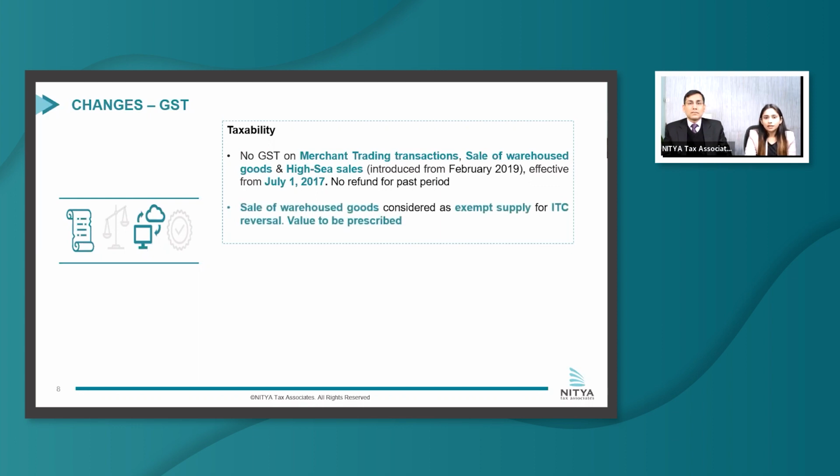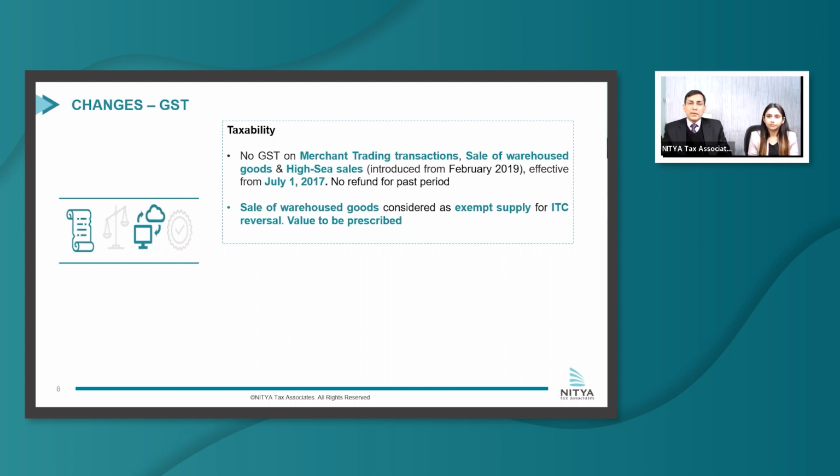Also, the activity of sale of warehouse goods will be deemed as exempt supply for the purposes of ITC reversal, and the value will be prescribed through the rules. So, a couple of things relating to this amendment.